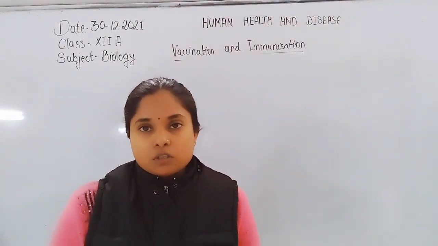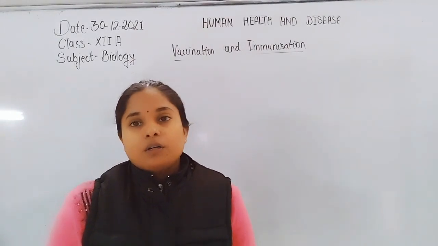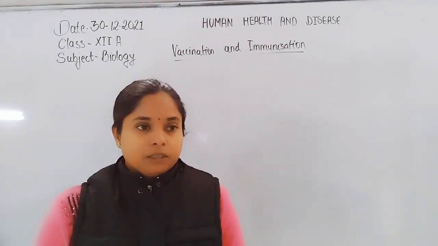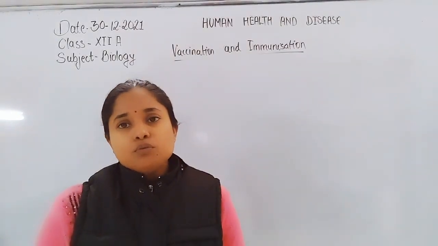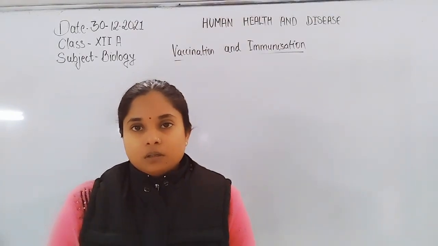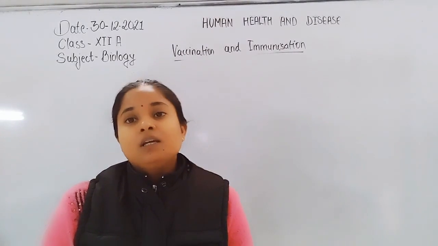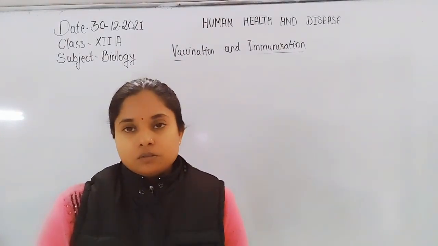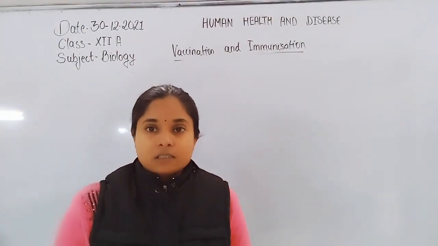So this is the process of immunization. In vaccination, we use different dead organisms to develop immunity in our body. So that is the process of vaccination.